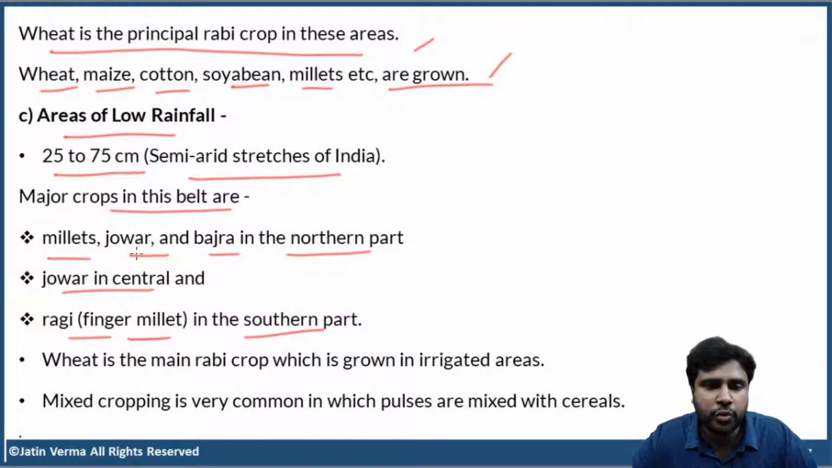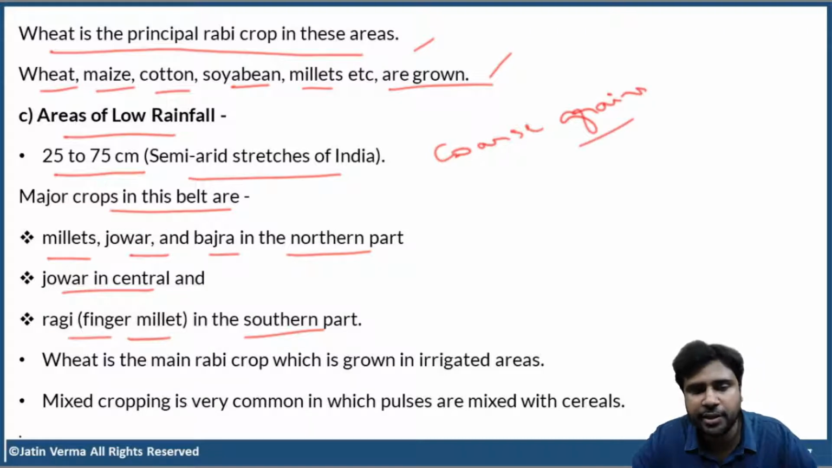So actually, jowar, bajra, millets, they're all called coarse grains or rough grains. Now these are poor people's primary food, especially millets. Now, millets are of different types again. Ragi or finger millet is grown in the southern part, where there are areas of low rainfall.